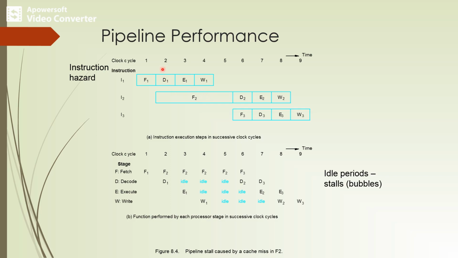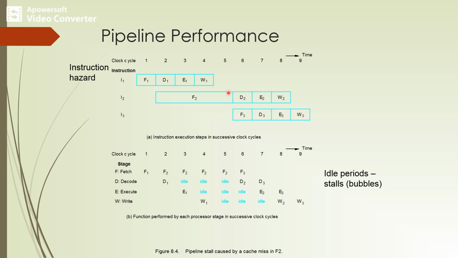So actually we have to fetch the instruction at clock cycle 2, but because of instruction hazard, F2 is fetched after clock cycle 5. That means we can assume that instruction I2 is received and loaded into the buffer B1 during clock cycle 5. The pipeline resumes its normal operation at that point.